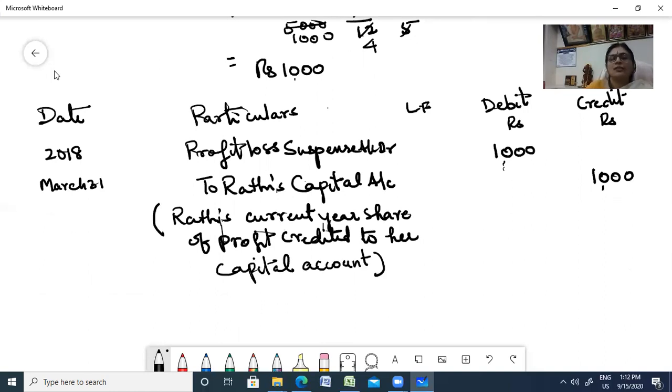Okay, so that's it. You completed problem number 14. Next, I'll teach you problem number 15. Right? From the 16th problem onwards, you will be having big problems, 6-mark question problems, where you will be doing all the adjustments. Okay, it will be a comprehensive problem, including all the adjustments.